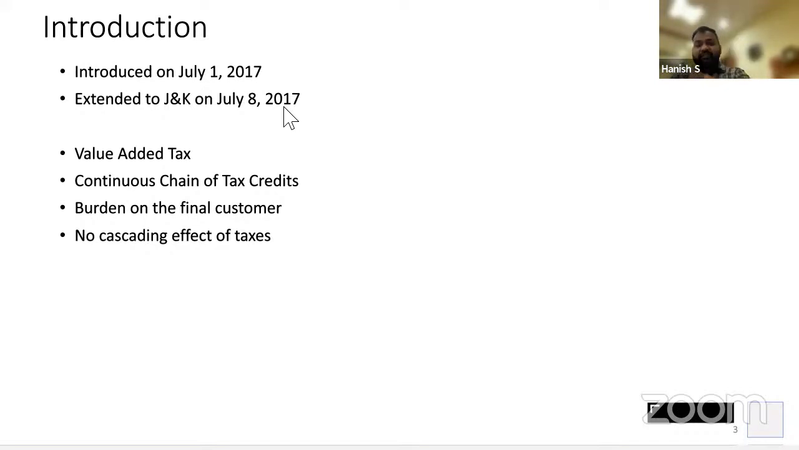So let's do one thing. We will remove the cascading effect of tax. So there is only one tax now, which is GST. There is no excise duty. There is no VAT. There is no service tax. There is no entry tax. Clear, everyone? Yes. Then it is a destination-based consumption tax. What do you mean by destination-based consumption tax? That means the state where the consumer of that goods or service is located, that state will get the revenue.